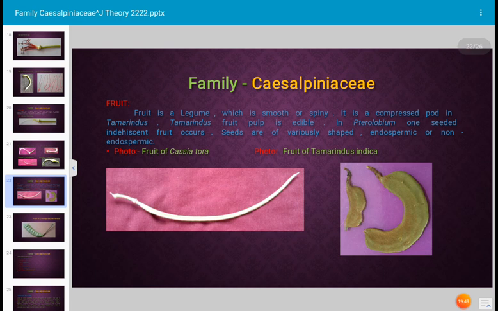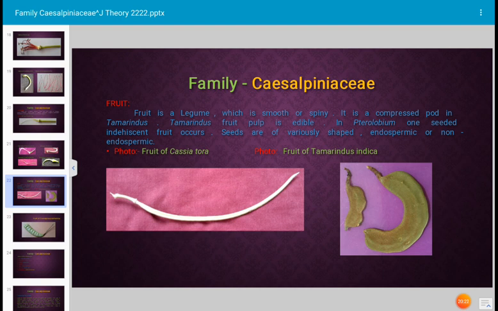Let us see which type of fruit occurs in the plants of family Caesalpiniaceae. Fruit is a legume. Legume type of fruit occurs in the family Caesalpiniaceae. What is legume? Legume, it is a simple dry dehiscent fruit which is developed from a unicarpellary ovary or from a single simple pistil and differs from a follicle in dehiscing by two lines or sutures.